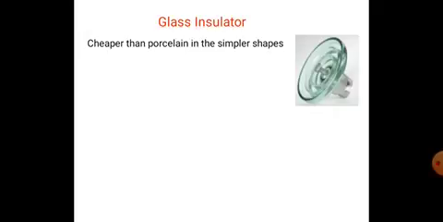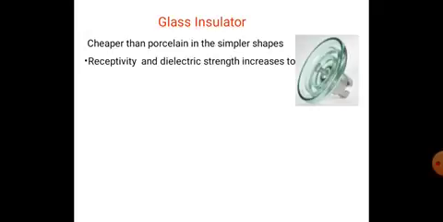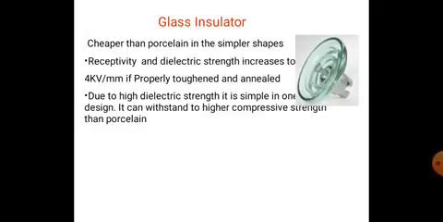The glass insulator is cheaper than porcelain in simpler shapes, and resistivity and dielectric strength increase to 4 kV per mm if properly toughened and annealed.